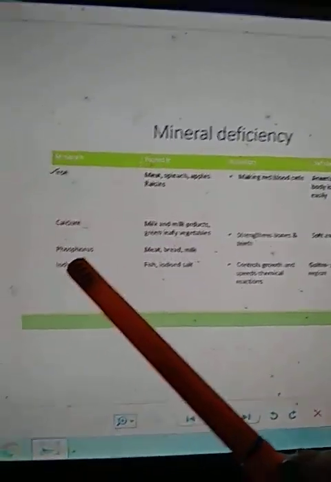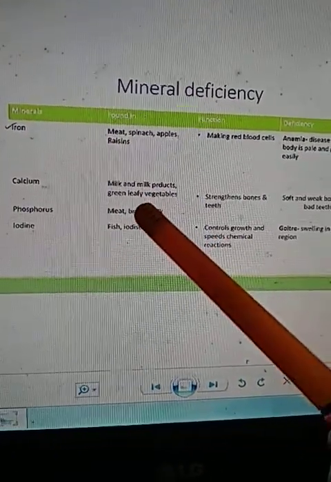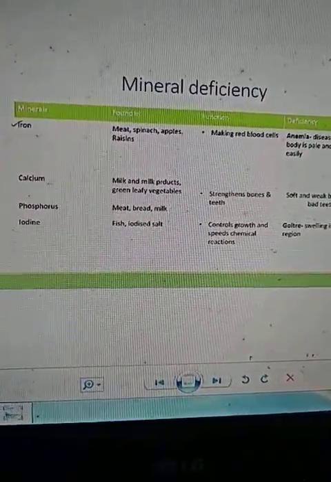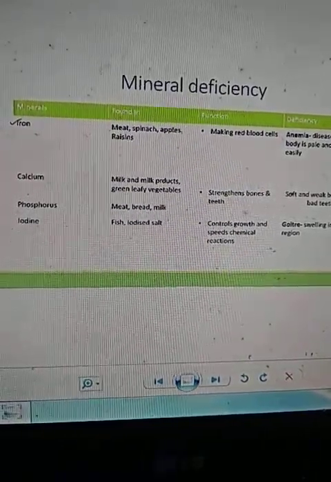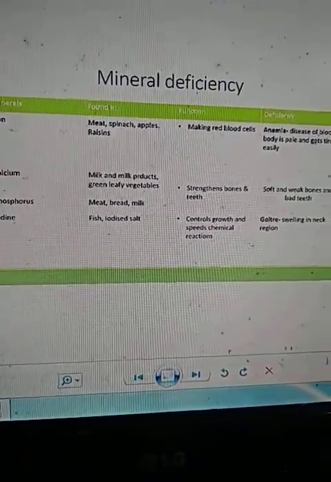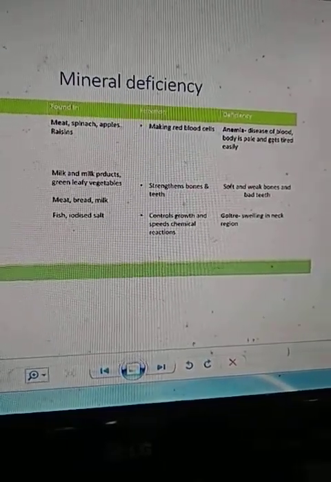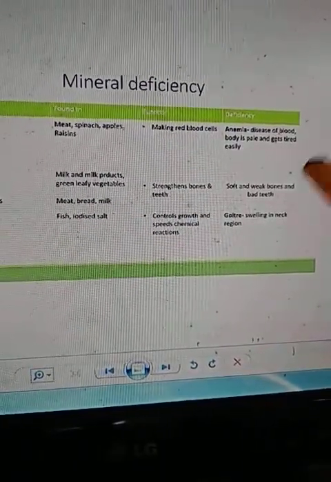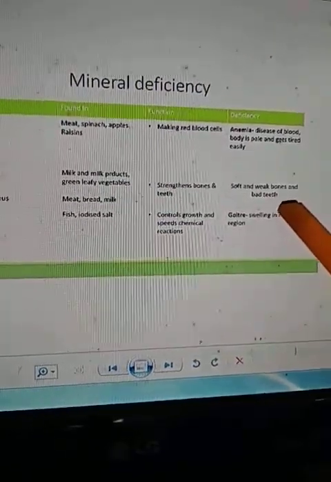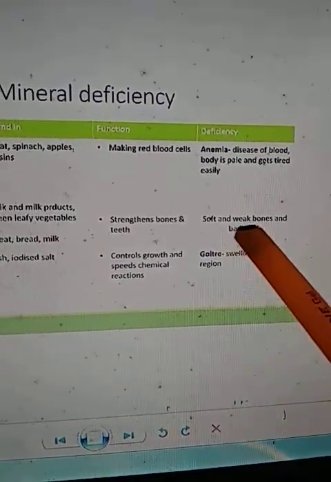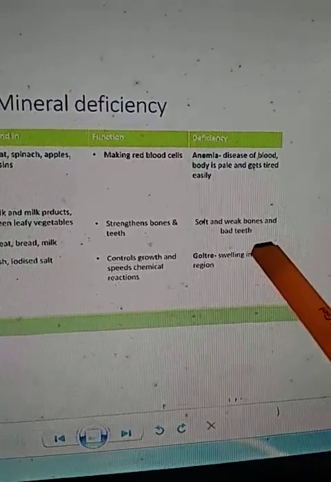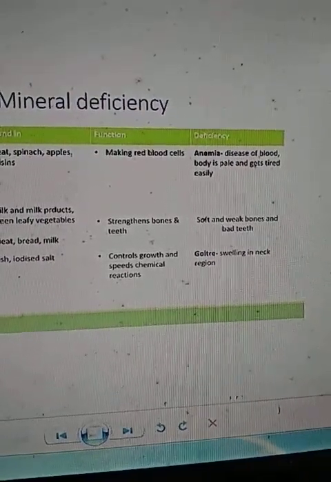Next is calcium and phosphorus. These minerals we get from milk and milk products, from green leafy vegetables, as well as from meat and bread. The function of calcium and phosphorus is strengthening of our bones and teeth. But if there is deficiency of these minerals in our body, then it will lead to soft and weak bones as well as bad teeth.